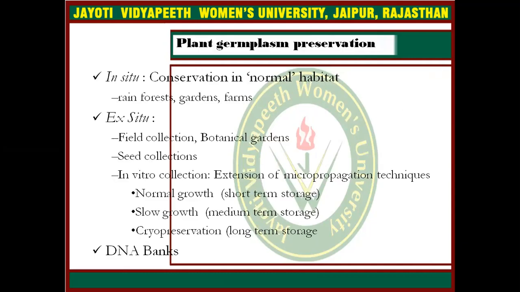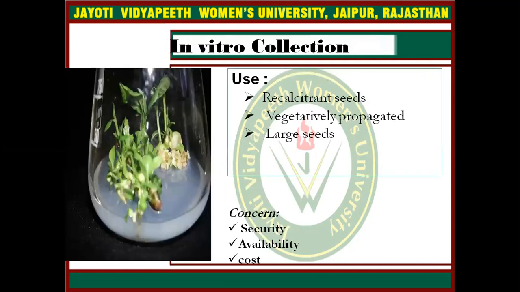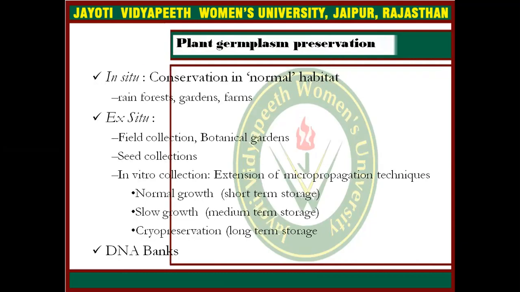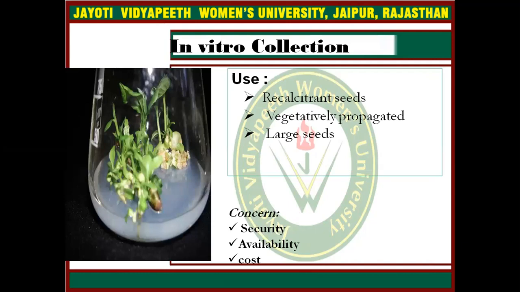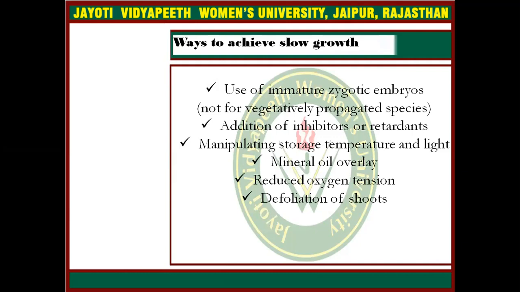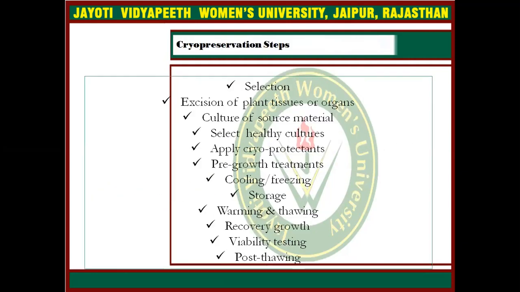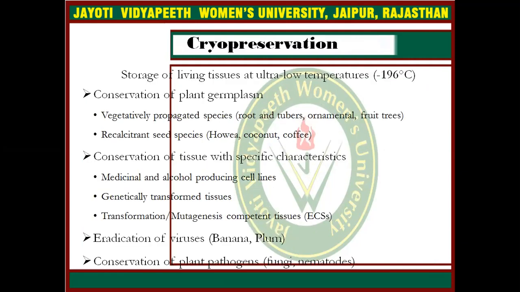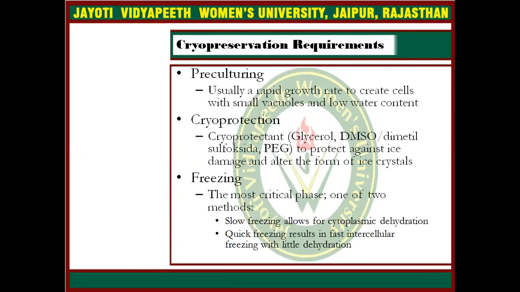The next application is plant germplasm preservation with the help of plant tissue culture technique. We can develop DNA banks. For plant conservation, we can do in vitro collection of endangered plants, and basically we can collect plants in large numbers. About cryopreservation, I have told you in my previous session.